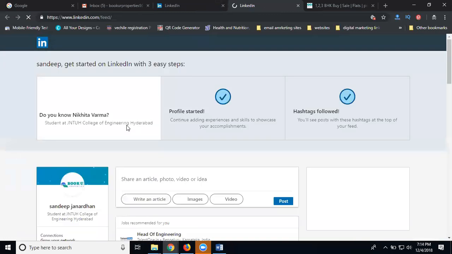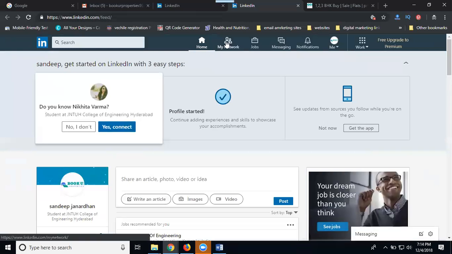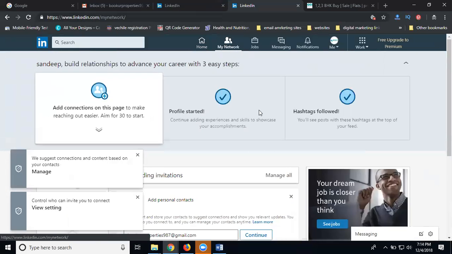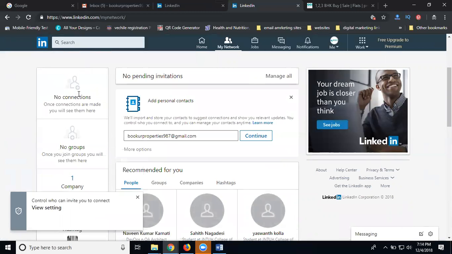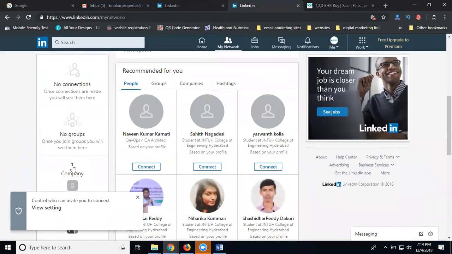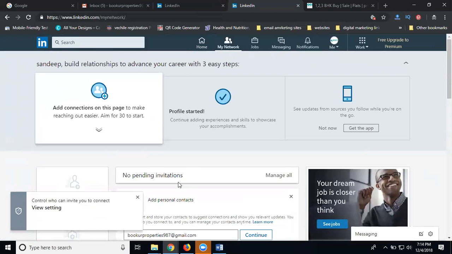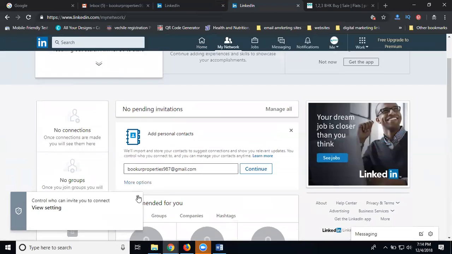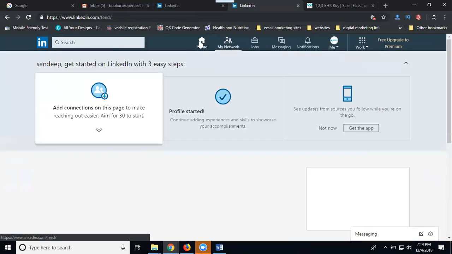To check how many connections you have in your network, just go to My Network. How many connections do you have? Zero connections. You want to create one company page here. So first of all, increase your requests.